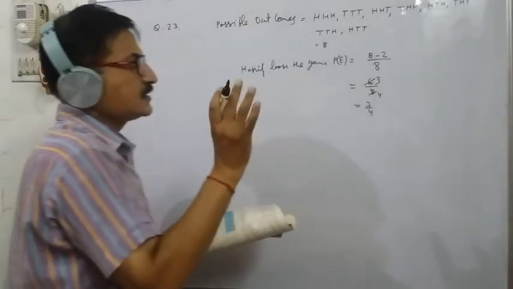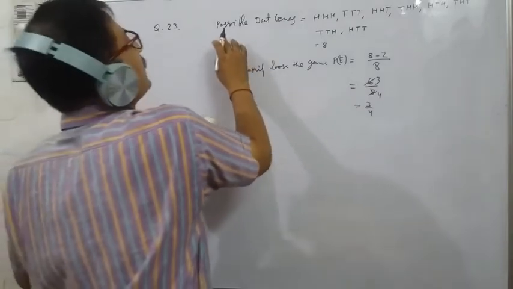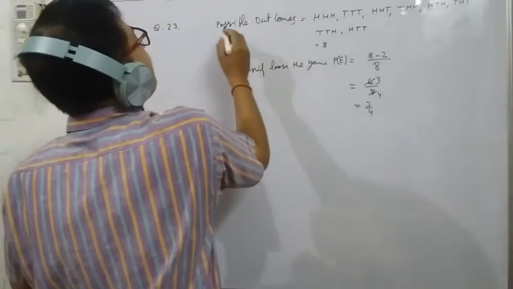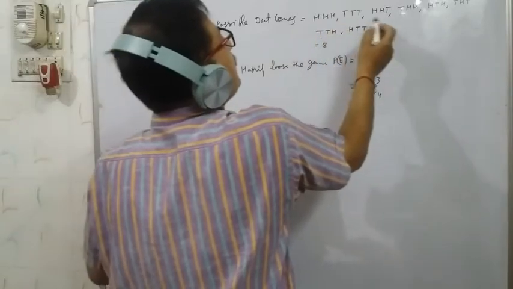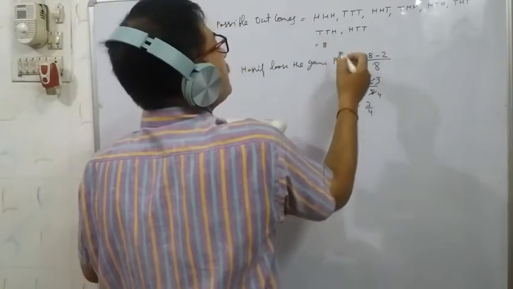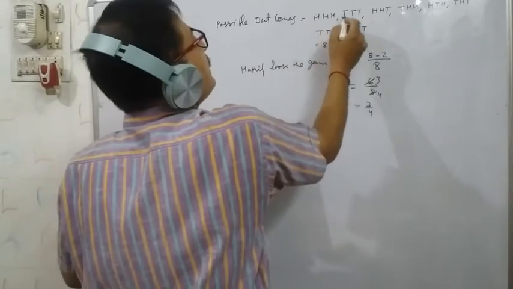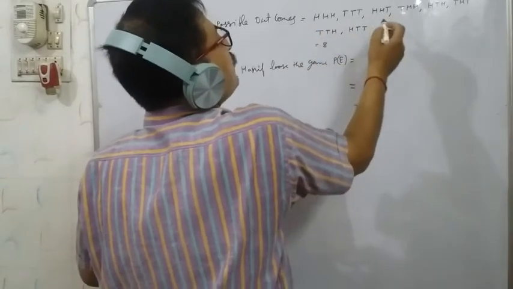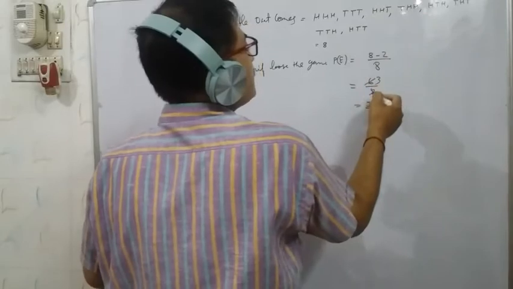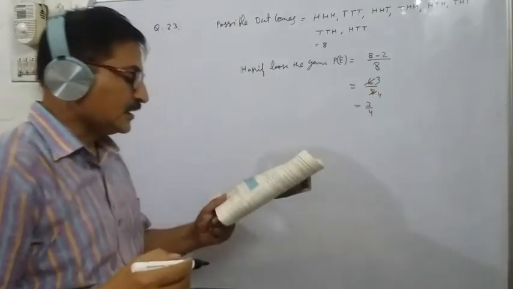Did you students understand? With 3 coins, the possible outcomes will be a total of 8 outcomes. In that, Hanif wins the game when triple H and triple T come. Otherwise he is losing, so the remaining 6 out of 8 will be 3 by 4. That is the probability.